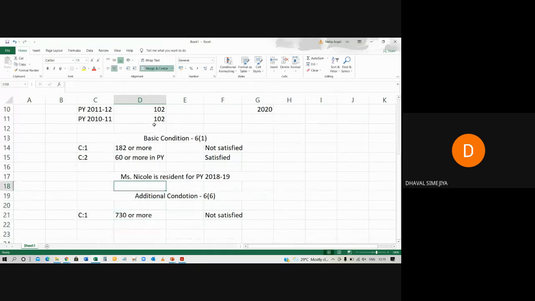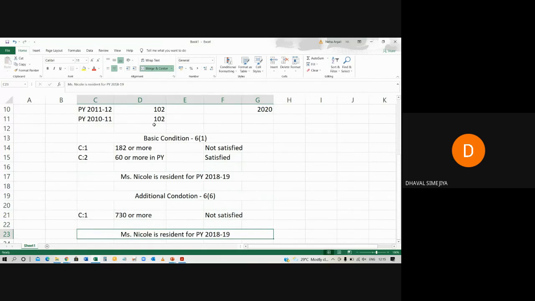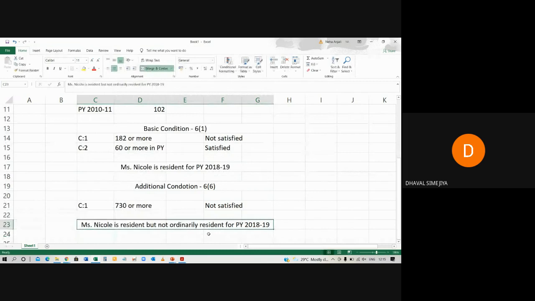So, Miss Nicole, should I suppose to calculate additional condition 2? No, why? We are not supposed to calculate this, okay? Now, ordinarily resident. For previous year 1920, full 8 marks.